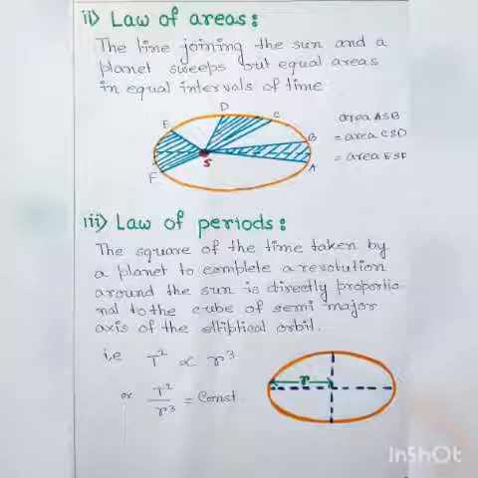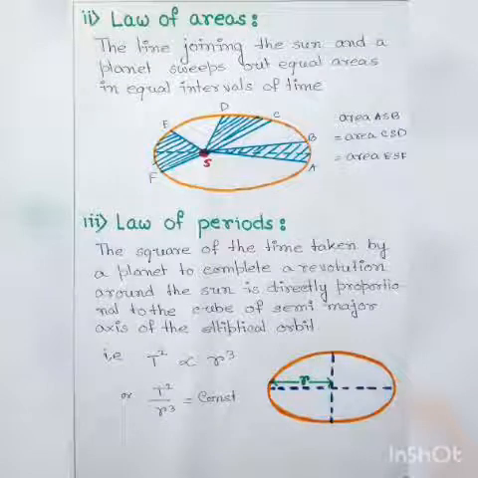Kepler's third law is known as law of periods. The square of the time taken by a planet to complete a revolution around the sun is directly proportional to the cube of semi-major axis of the elliptical orbit. So what is semi-major axis? Just look at the picture I have shown here. R is the semi-major axis of the ellipse. So if capital T is the time period for a complete revolution, then according to the law, T square is directly proportional to R cube, or T square by R cube is constant.